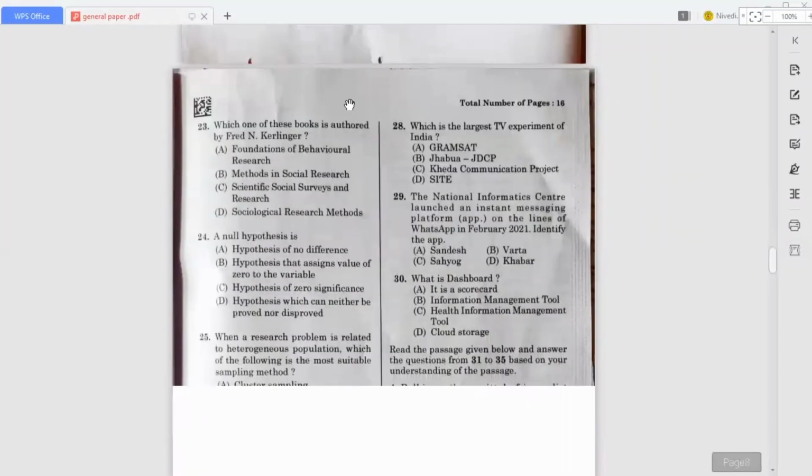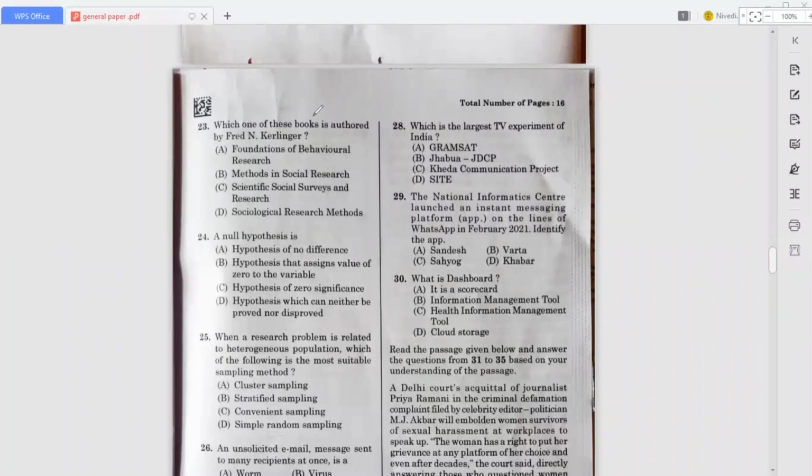Okay, so now the 23rd question they are asking about which one of these books is authored by Fred N. Kerlinger. Okay, so answer for this question is option A, that is Foundations of Behavioral Research. Okay, so next question. A null hypothesis is nothing but what? So null means what? No, right? Zero. So that's why the null hypothesis is nothing but hypothesis with no difference. That's why option A is the correct answer for this question.